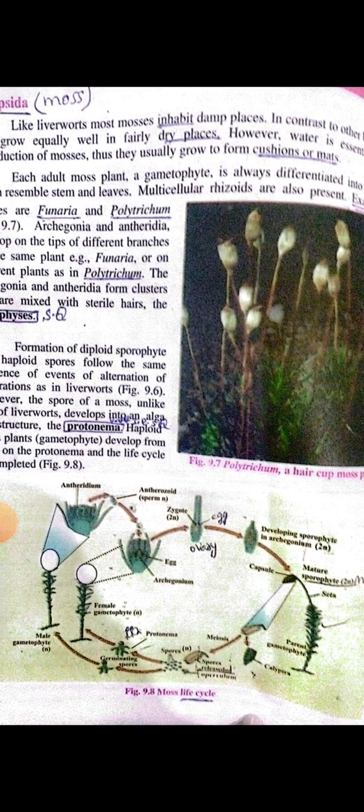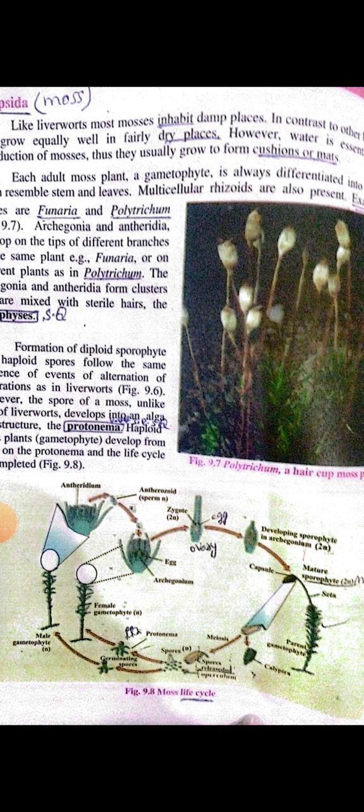You need to learn this diagram, which is figure 9.8, repeatedly. Here you can see that there are separate plants. One is the male gametophyte, which bears the antheridium, and the other is the female gametophyte, which bears the archegonium. Antheridium produces the antherozoid, which is the sperm, and archegonium produces the egg in it.